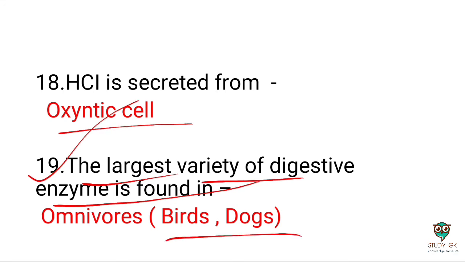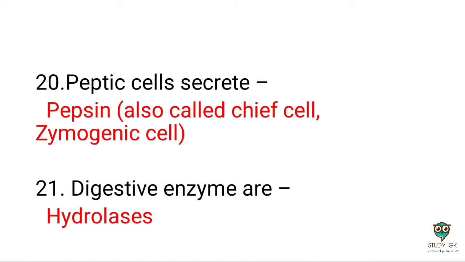Next question: the largest variety of digestive enzymes is found in herbivores, birds and dogs. Next question: peptic cells secrete pepsinogen, also called chief cells and zymogen cells. This is very important. Pepsin is also known as a secretory cell.